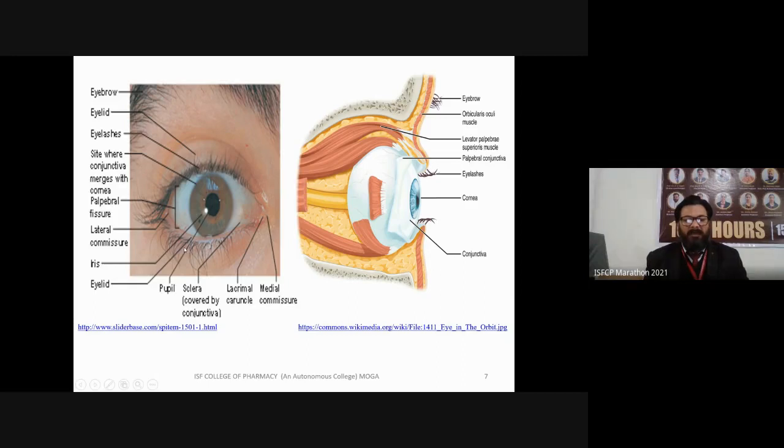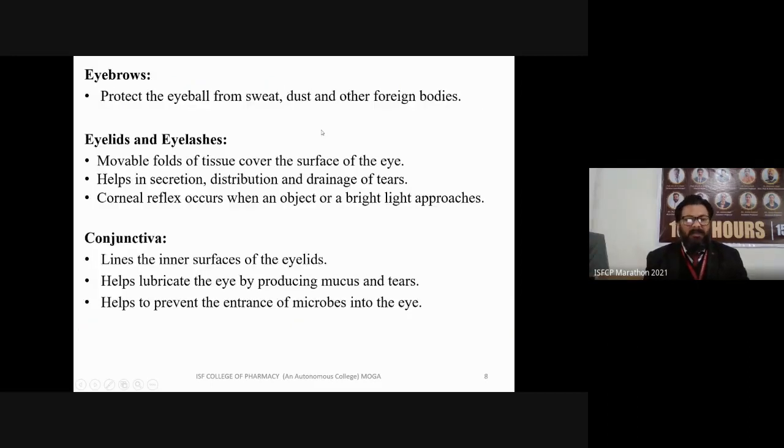This is the central middle portion. The dark part is your pupil. This is your sclera, and the lacrimal caruncle and medial commissure. So these are the different accessory structures associated with the eye, and these are their different functions.